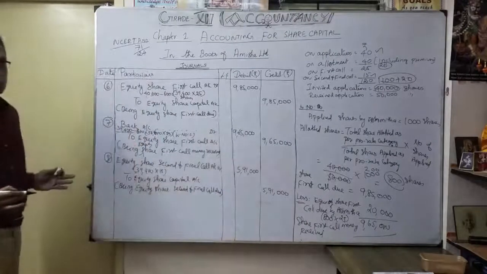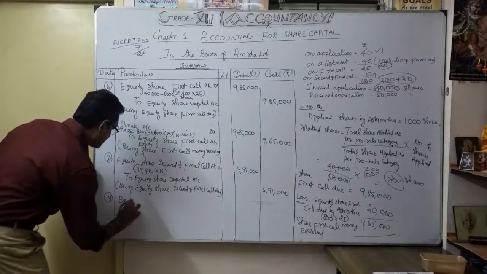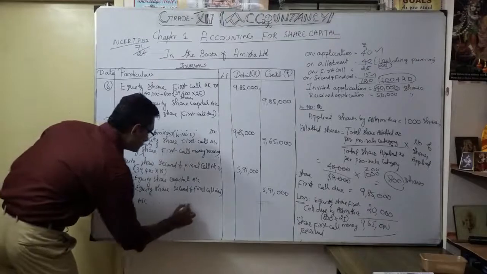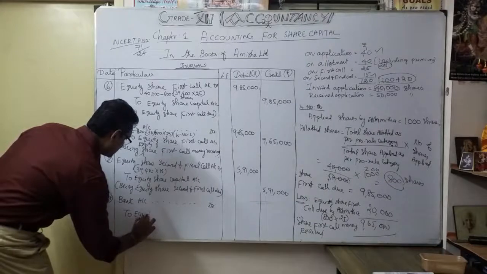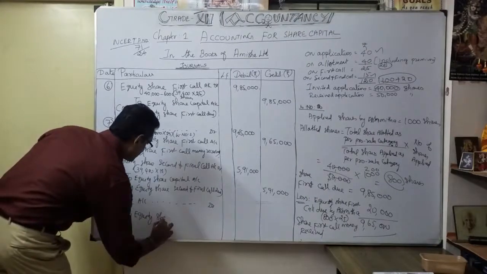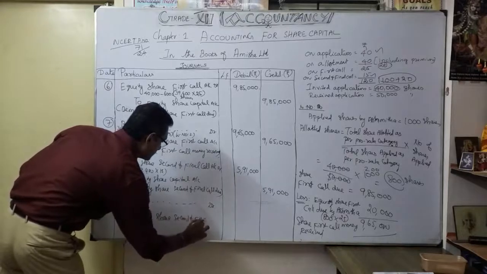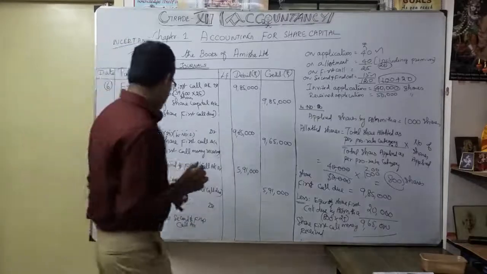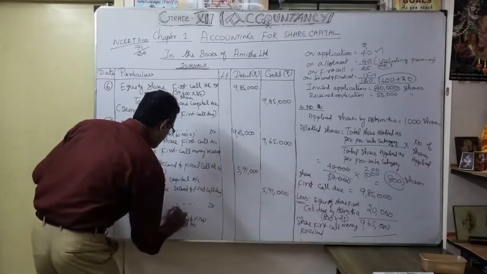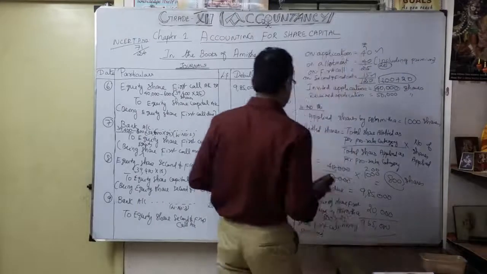Now understood? Then how much money are we going to receive? So bank account debit to equity share second and final call. That we can do in working out number 3, in the same manner. How can I mention it here? Okay, I will clean this.